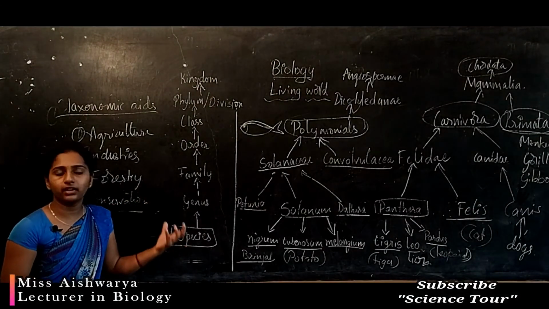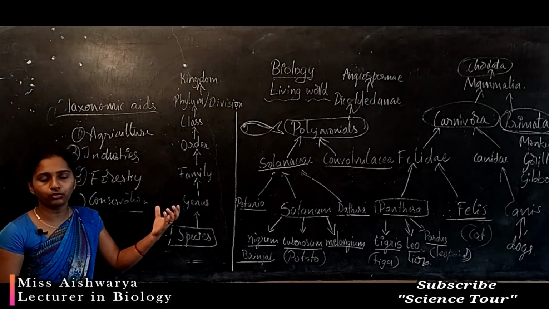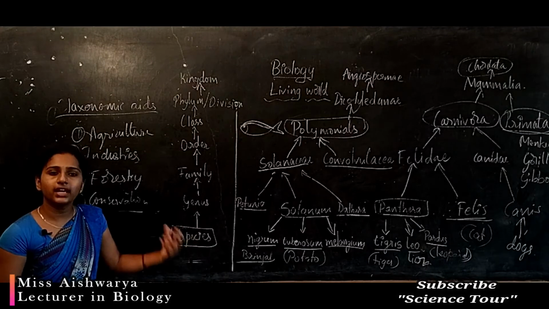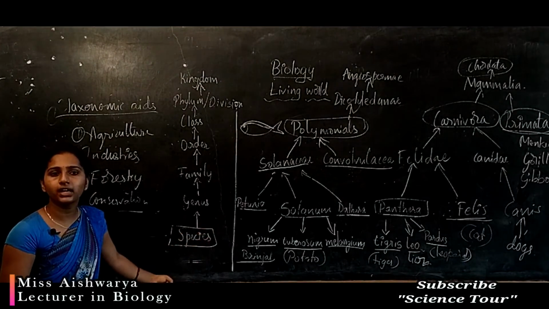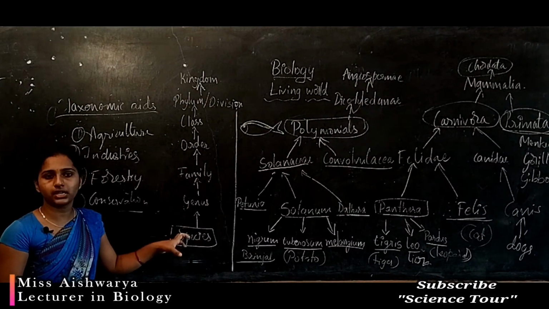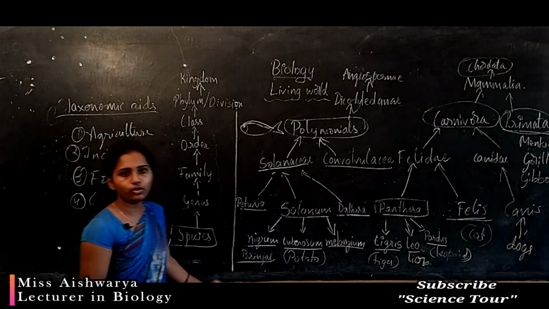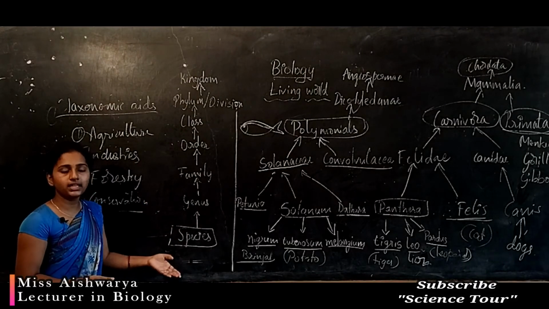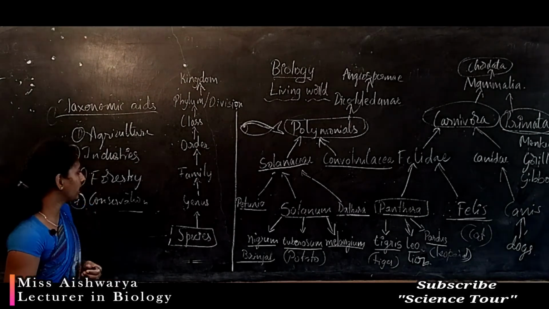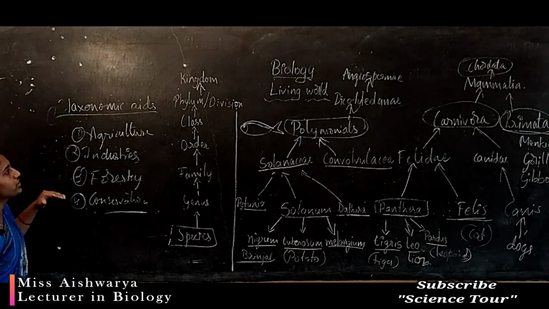For example, Hevea brasiliensis, our rubber plant, was first found out in Brazil, so the scientist may be from Brazil. So he named the species by his national name. Even indica refers to the species being originated or studied in India, so the species is given the name indica. By this process you can study taxonomy and give your favorite name. These are the important features and processes of taxonomy.